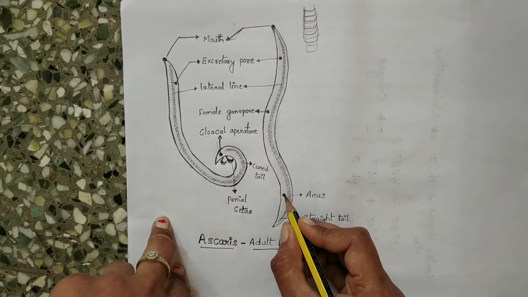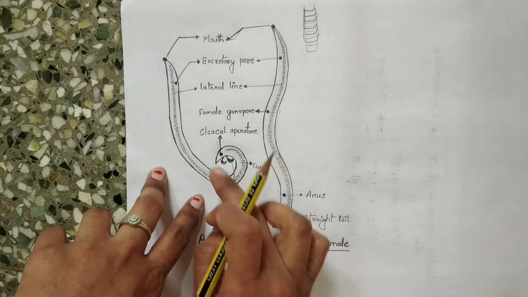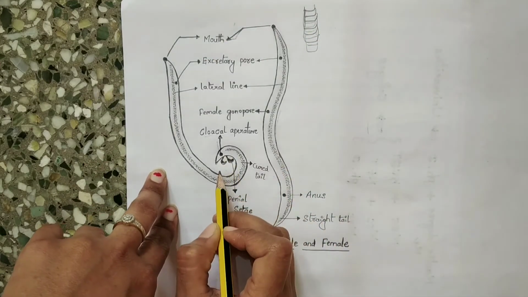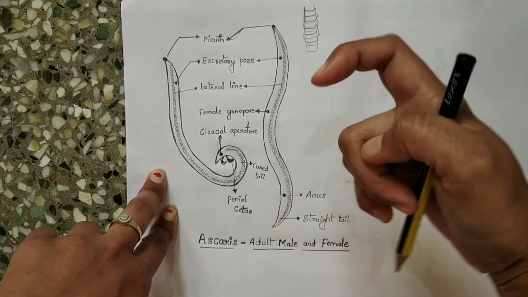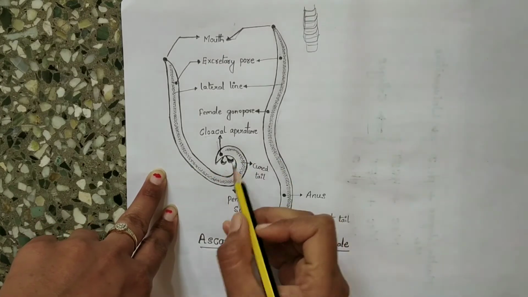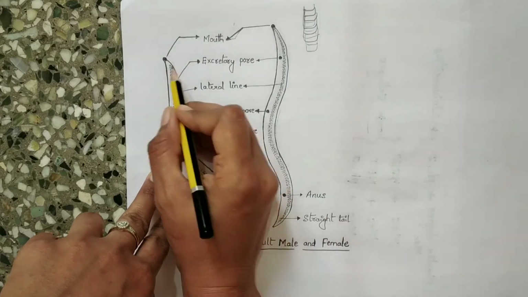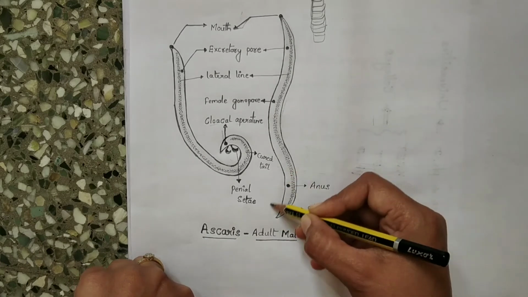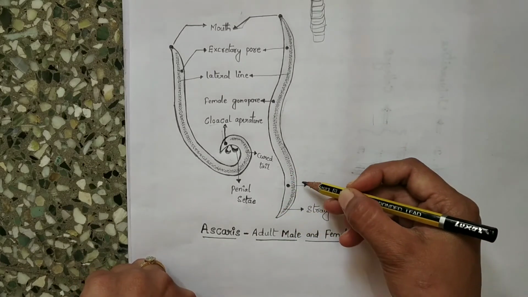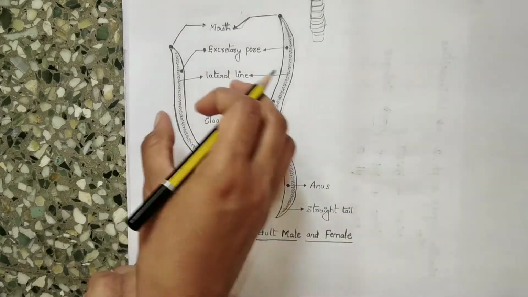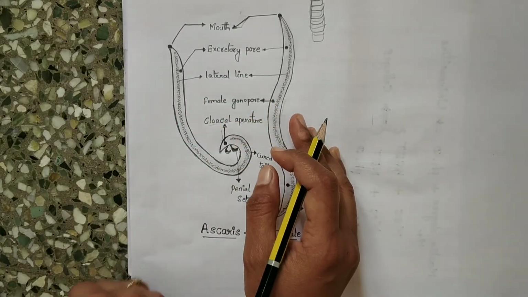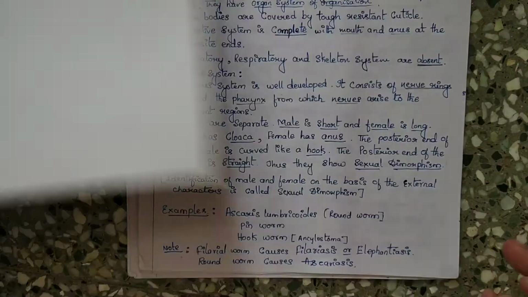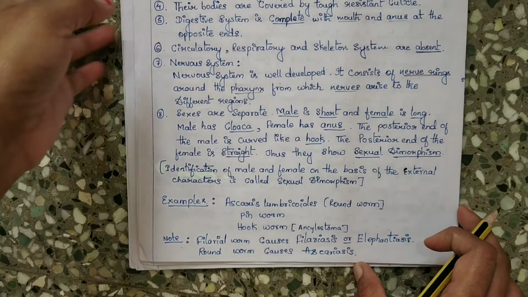This is the anus, this is the anterior part and this is the posterior part, and in this posterior part the male possesses a hook. You can see the hook will be like this, so you can identify this one as a male. In the female it is straight, there is no hook-like structure. These external characters are very different, and that shows the sexual dimorphism. Let us move on to the examples here.